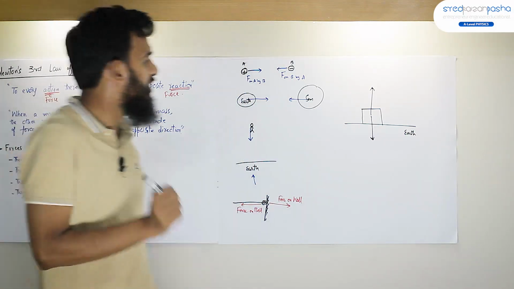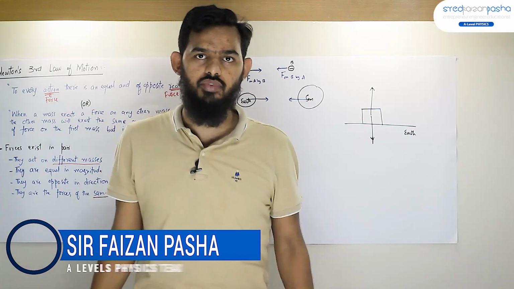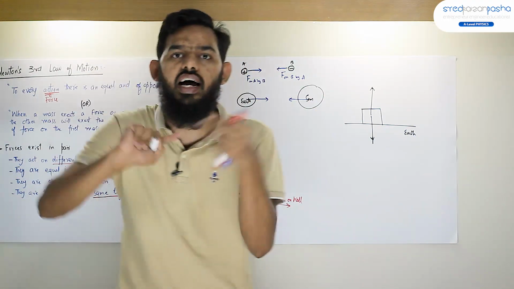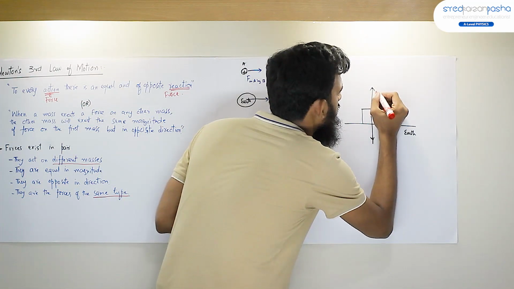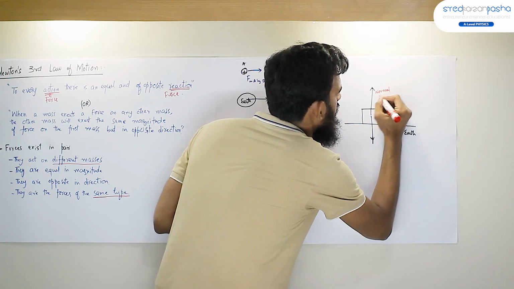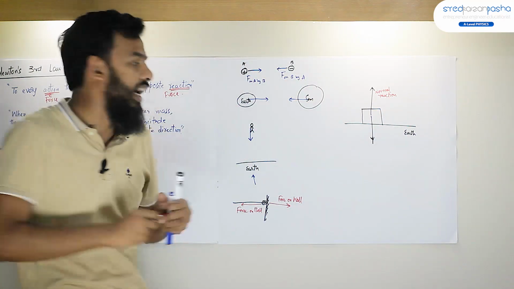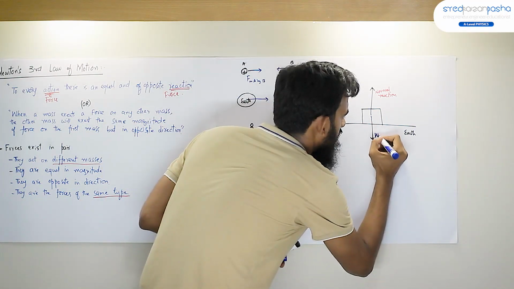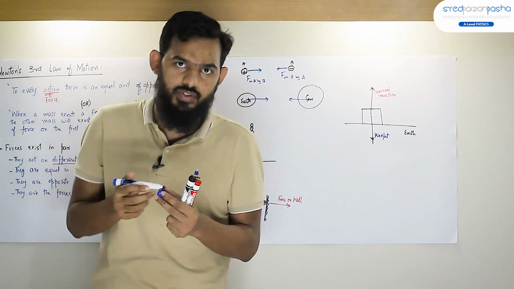Since this mass is at rest, I would say that this normal reaction and weight have cancelled out each other. So I would write here the normal reaction, and I would write this force as its weight, which is the gravitational force.